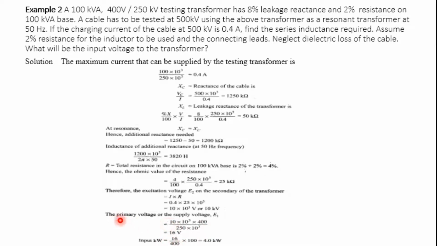This is the voltage required across the supply side. Then what is the input? Based on this we can rate it. This is nothing but E1 by V1 into the rating, which is 100 kVA, so this is nothing but 4 kilowatt. This is the input which is required for the transformer to test the cable.